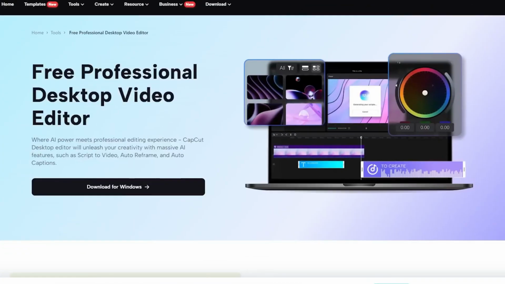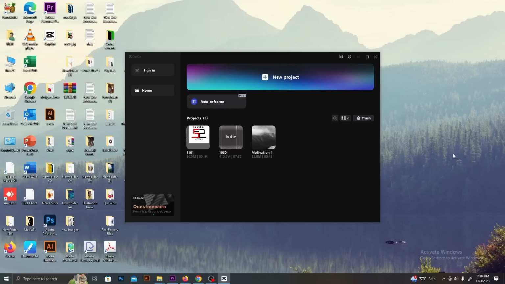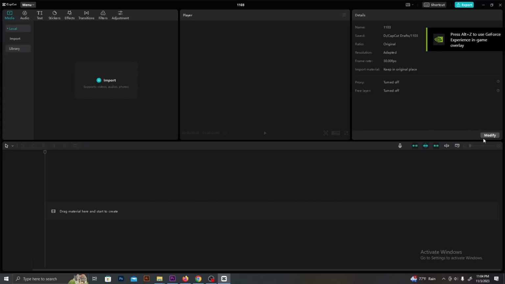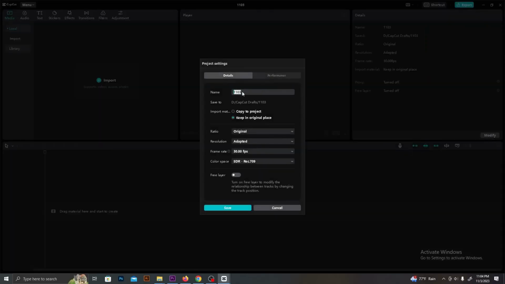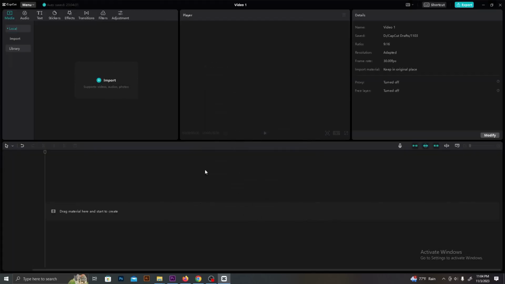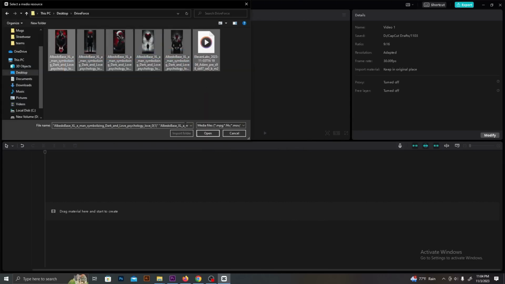I'm going to use CapCut to edit these videos. It's free video editing software. You can simply download it onto your mobile or computer. Start a new project. Click this modify button. You can change the project name and settings here and select the suitable size for short videos, which is a 9:16 ratio. After that, import all the voiceovers and the images.